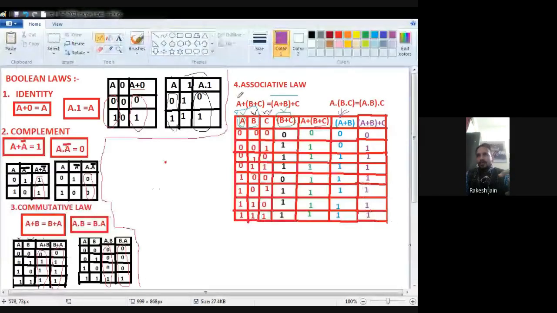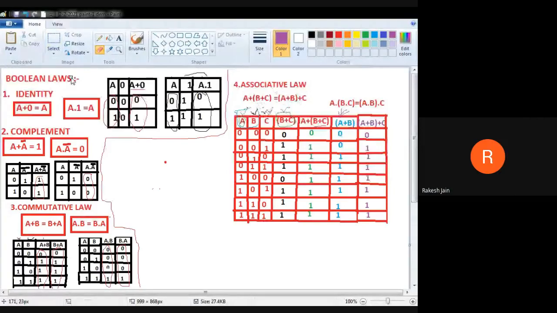A plus B is this one, with this purple color I am showing you. And where is the C? C is this one, with this purple color I am showing you. So A plus B and C is there. So we have to perform the OR operation. It means any input is 1, output will be 1. So kindly focus on A plus B only and kindly focus on C only.